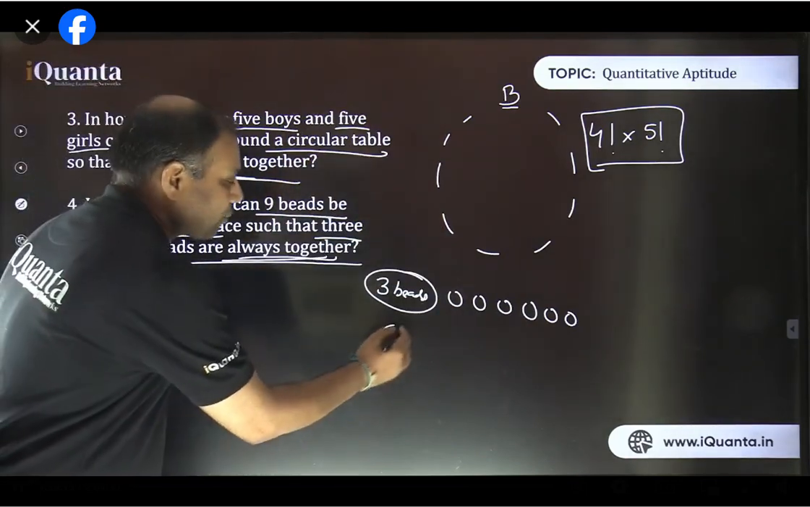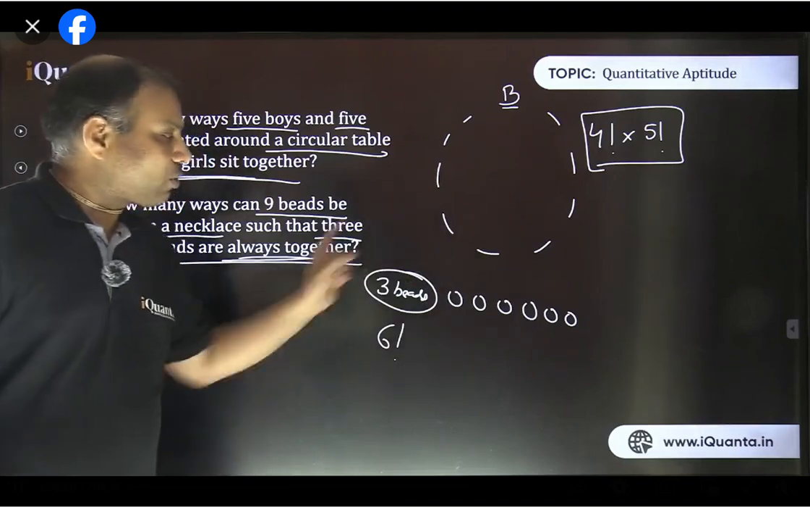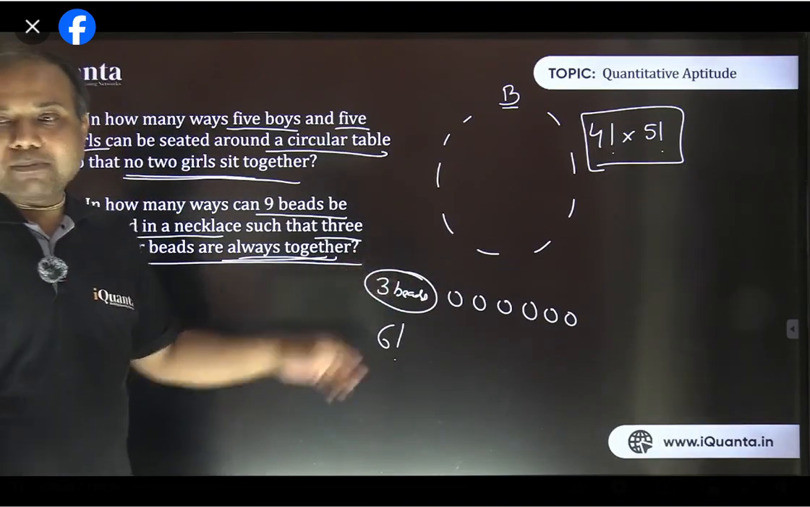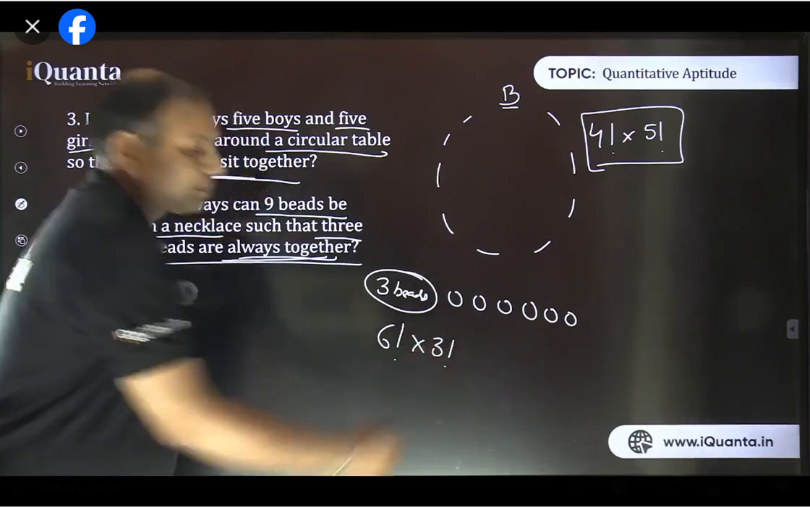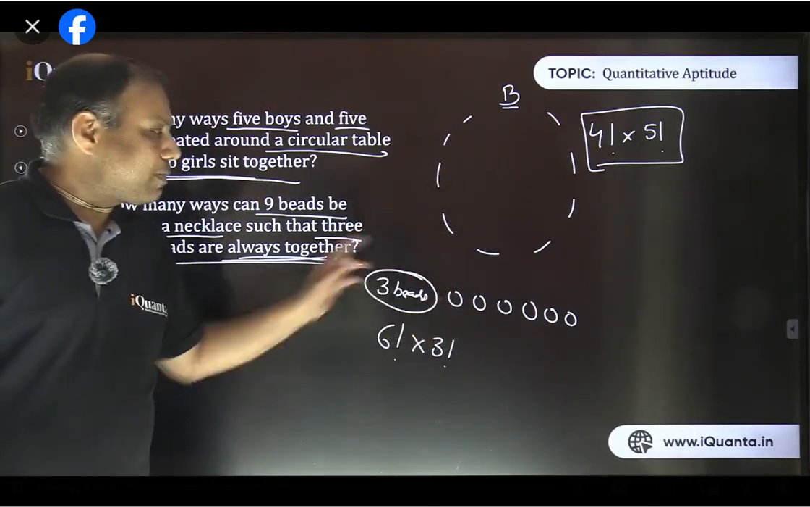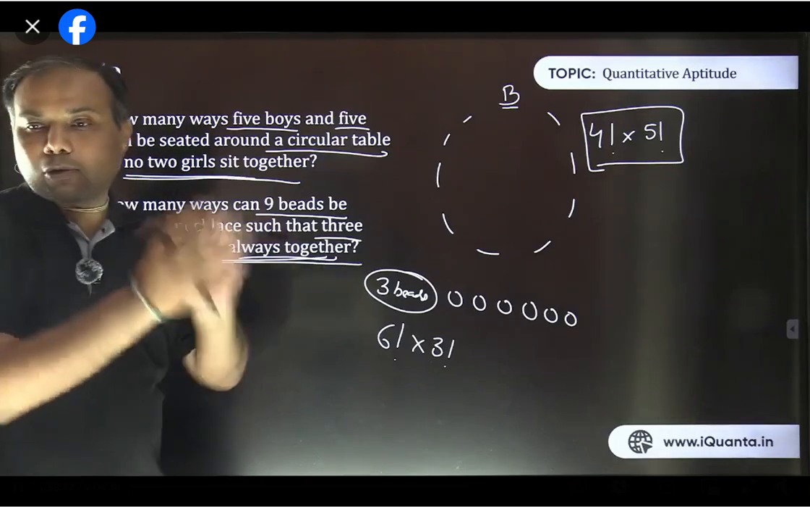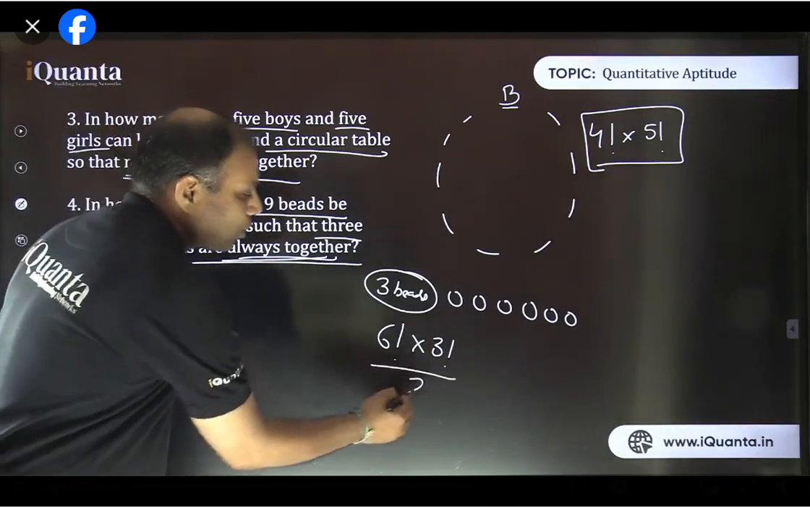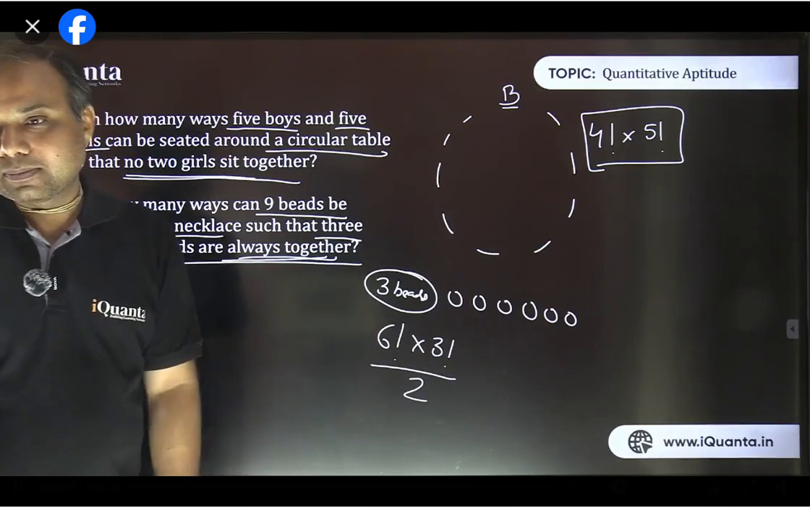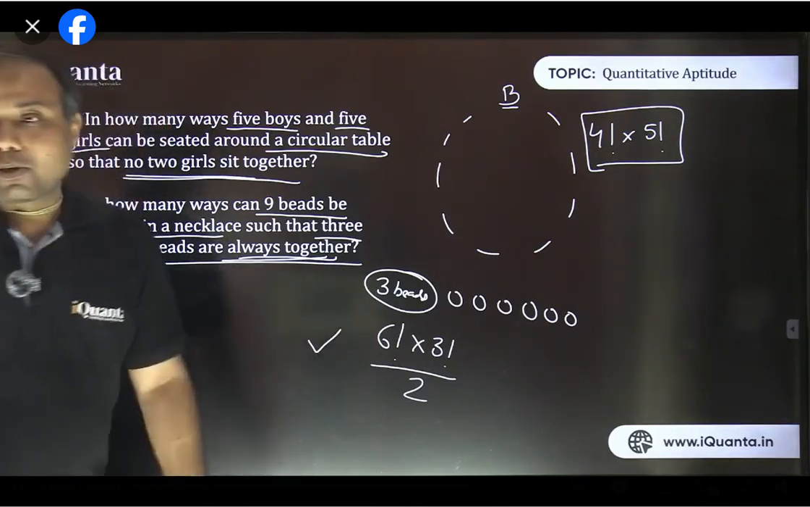So the number of ways would be 6 factorial, isn't it? And among those 6 factorial arrangements, these 3 beads can be arranged among themselves also in 3 factorial ways, isn't it? So that becomes the circular arrangement. And now because it is a necklace case, we can flip it also, we can rotate it also. That's why divided by 2. So this is the final answer. Okay?